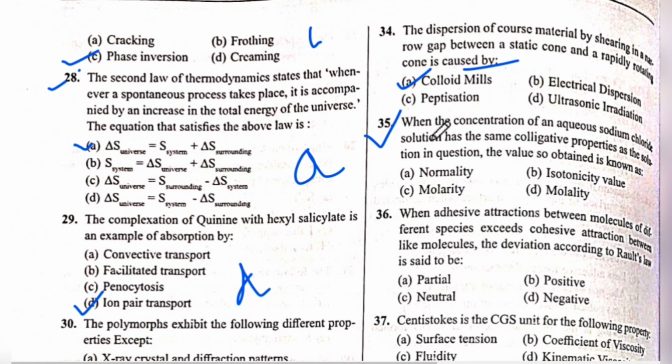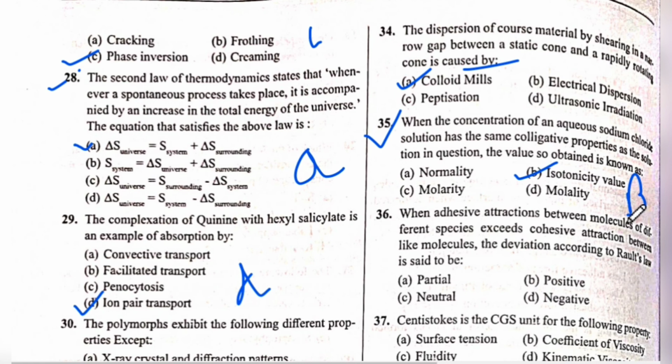Next is question number 35. When the concentration of aqueous sodium chloride solution has the same colligative property as a solution in question, the value obtained is known as... The answer is B, isotonicity value.